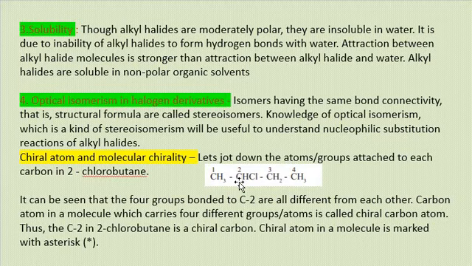So such a carbon atom which is carrying four different groups or atoms is called a chiral carbon atom. Here the second carbon atom in 2-chlorobutane is the chiral carbon, and this chiral atom in a molecule is usually marked by an asterisk sign or star sign.